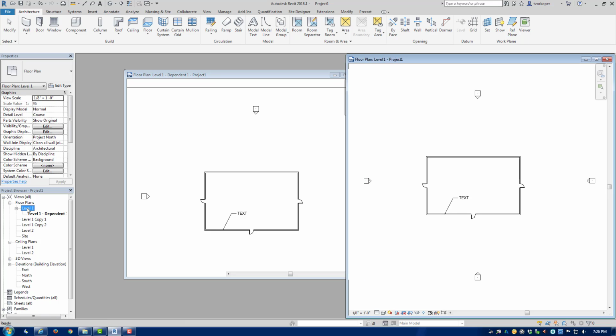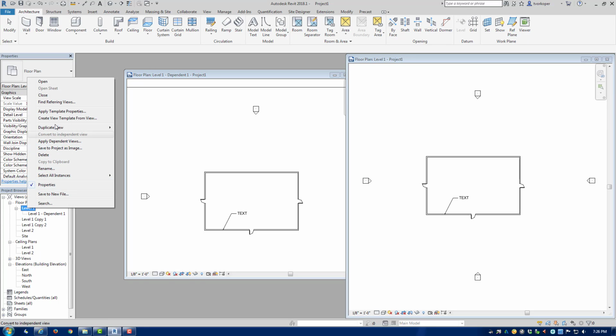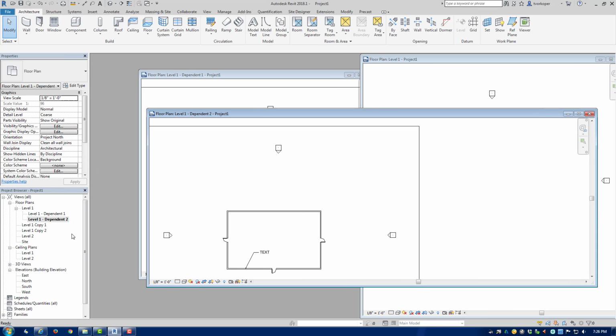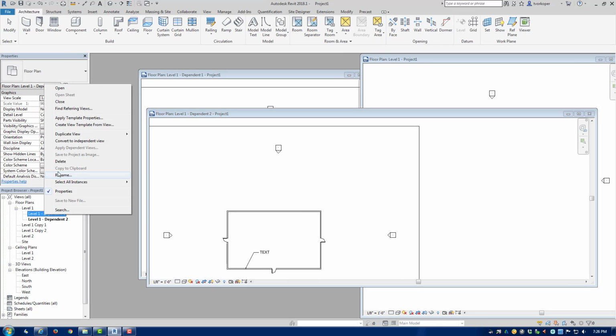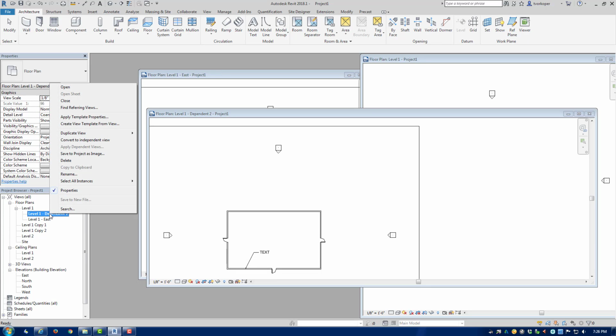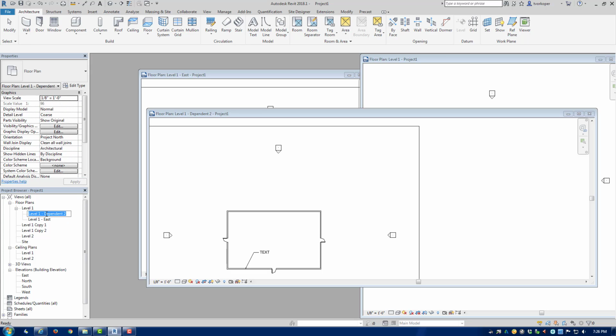Let's go back to level 1, right click, and create another duplicate as a dependent. If we rename the first one level 1 East and rename the second copy as level 1 West, we can place these on 2 separate sheets.